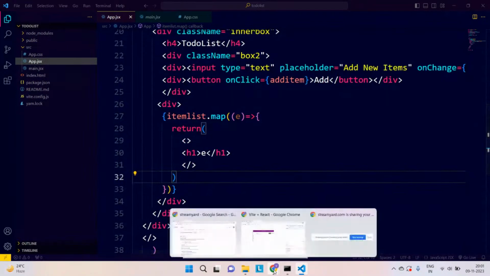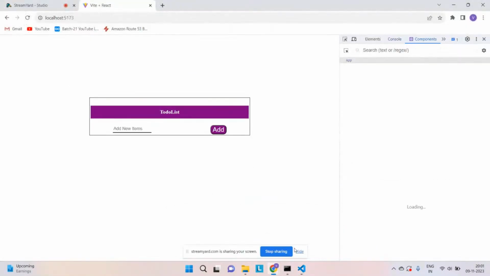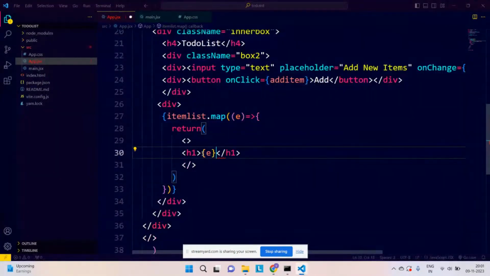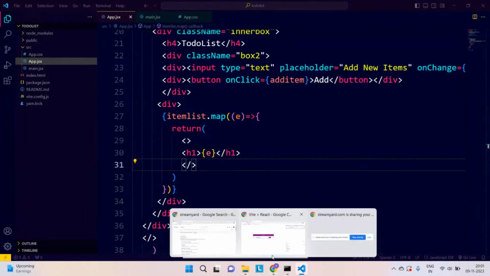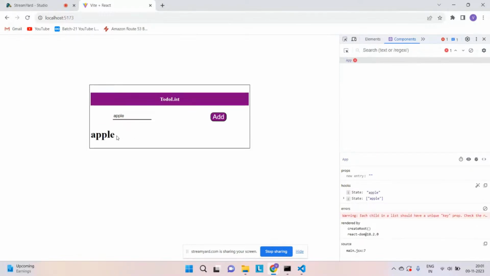Okay, if we just go back and see, we are getting e as of now. Actually, this is not the perfect way of writing it. It is just taking it as a normal string. If I write e for element as of now in our case, as soon as I write apple over here and click on add, I'm able to see apple over here. Correct. So yeah, that is the only thing I want.